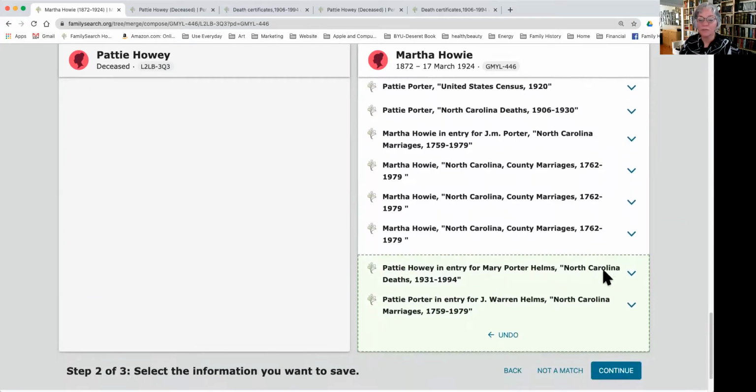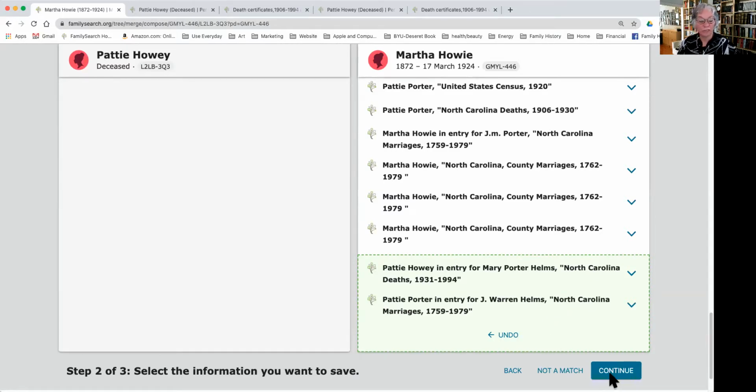And as I scroll down, you can see right here with this dotted line around it, these were the records that talked about the death records and the marriage record here with Warren Helms for her daughter. So they automatically slid them over from the left over to the right. And we want to keep those, so we want to just keep it as it is.